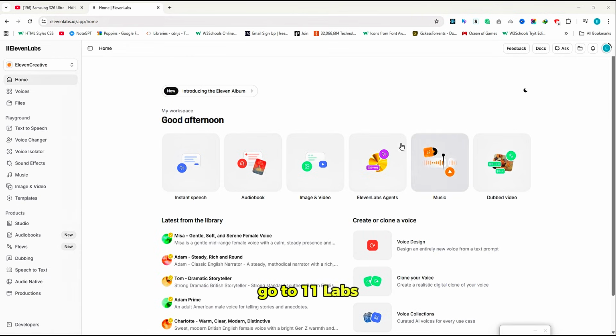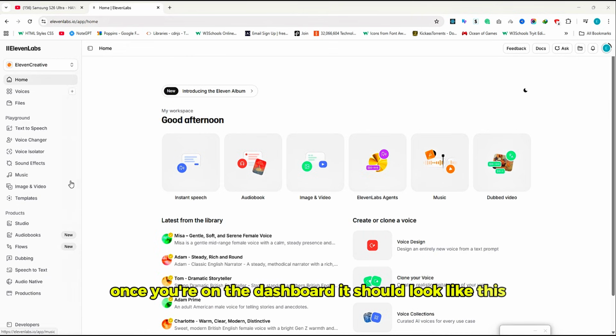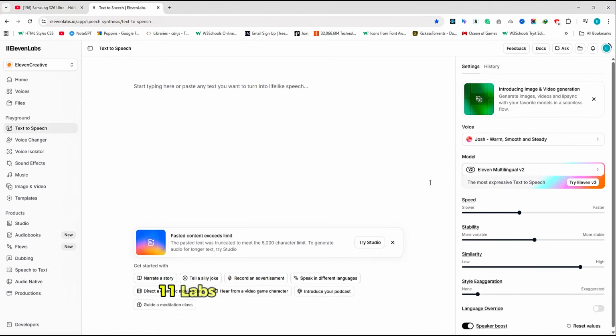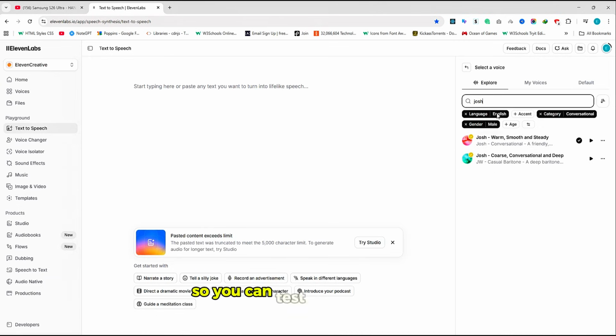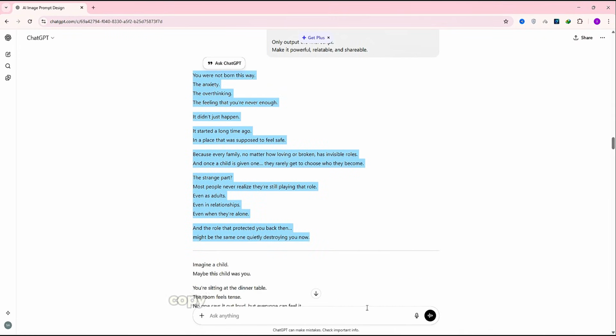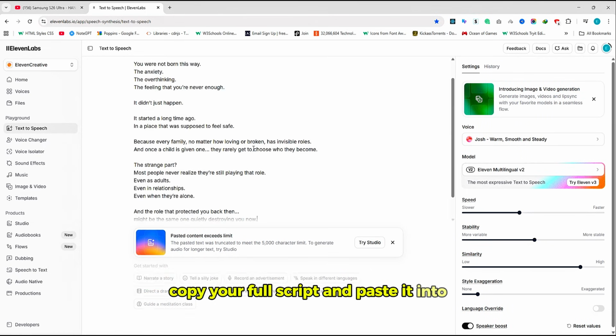Go to ElevenLabs. Once you're on the dashboard, it should look like this. From the left sidebar, click on text to speech. Now choose your voice style. ElevenLabs gives you many different voices, so you can test them manually. For this video, I'm using the Josh voice because it sounds clean, professional, and perfect for tutorial content. Next, go back to ChatGPT, copy your full script, and paste it into ElevenLabs.